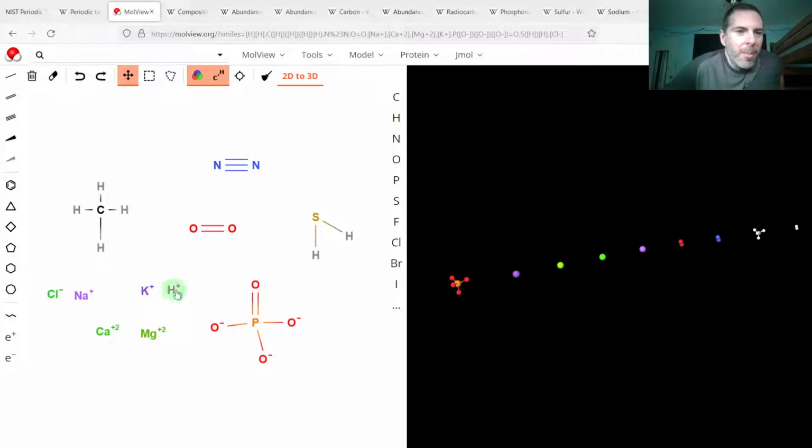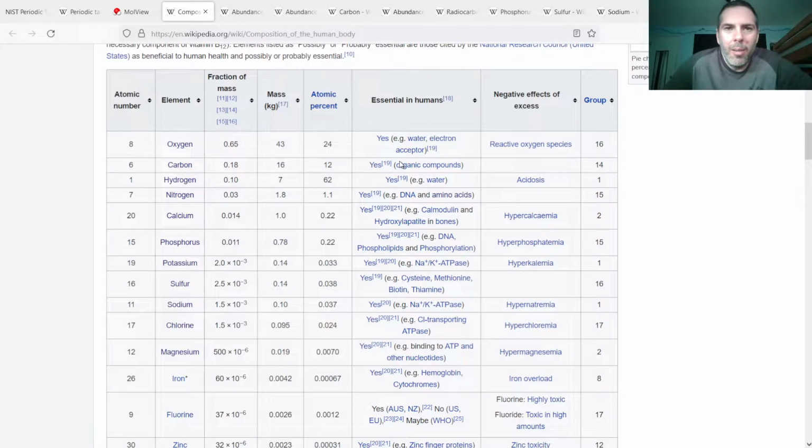Hydrogen, carbon, nitrogen, oxygen, sodium, magnesium, phosphorus, sulfur, chlorine, potassium, calcium. And again, I didn't really go into where they are used, but this table here can give you that information.